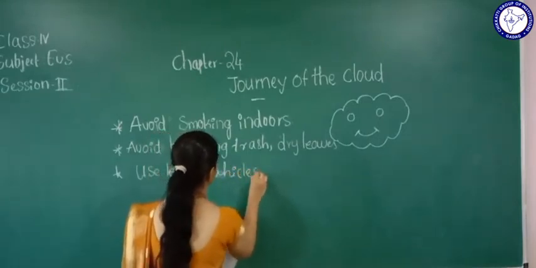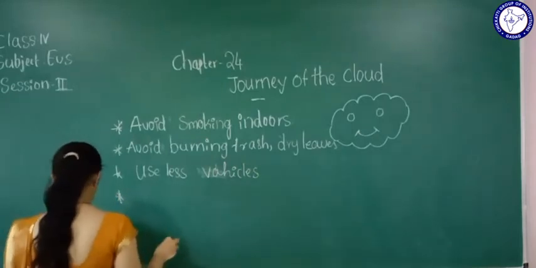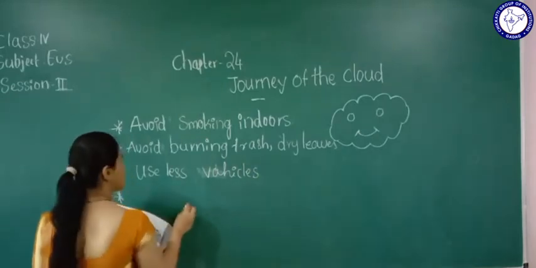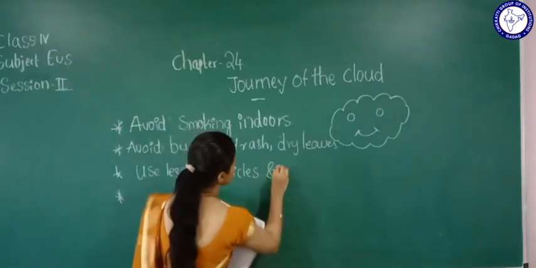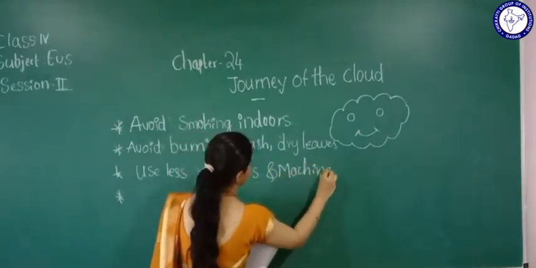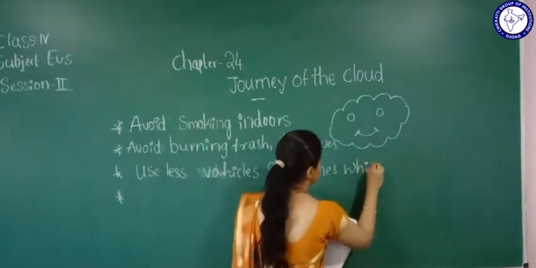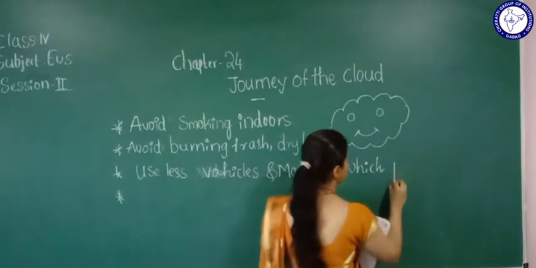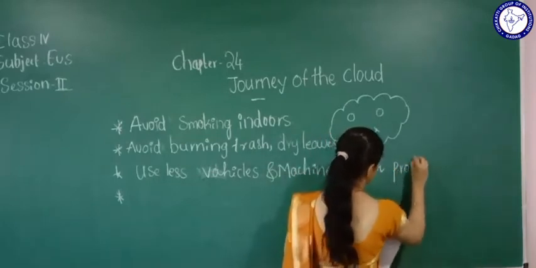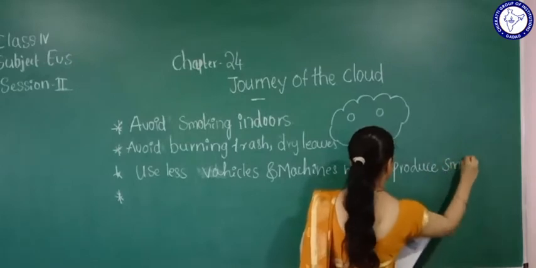We should use fewer vehicles and machines which produce smoke.